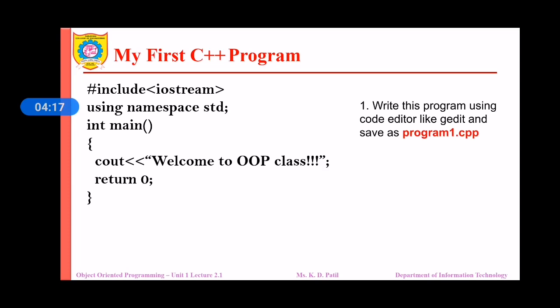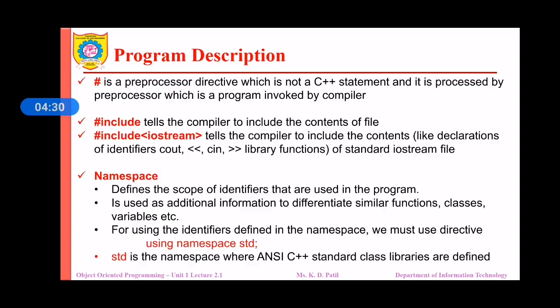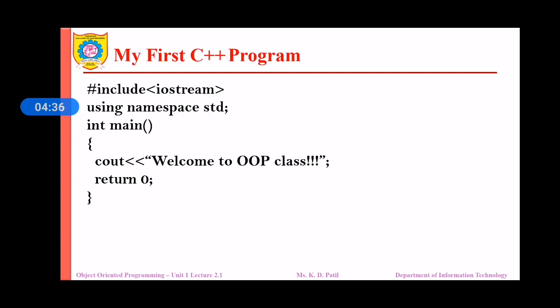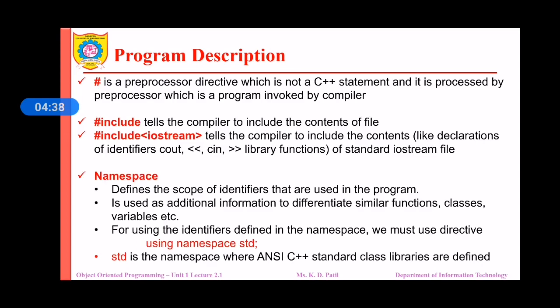Once you have completed the program, you have to save that program as program.cpp, then compile the program with the command g++ program name.cpp, and to check the output, we have to give the command ./a.out. We will get the output of this program as welcome to OOP class.